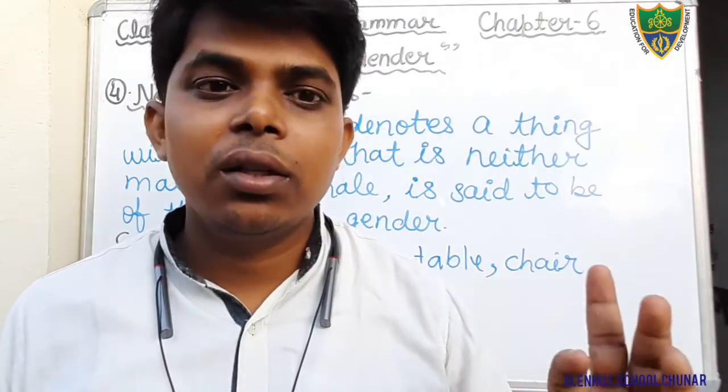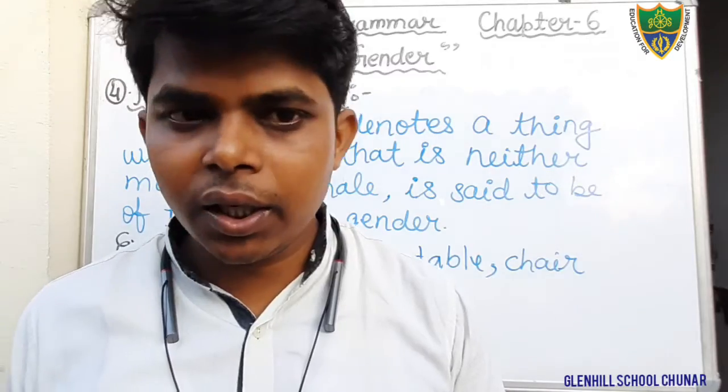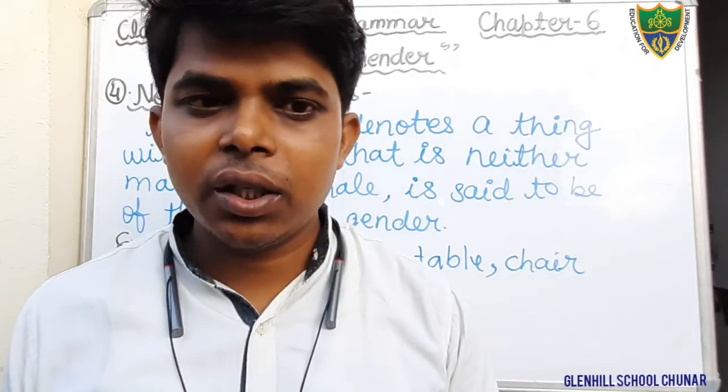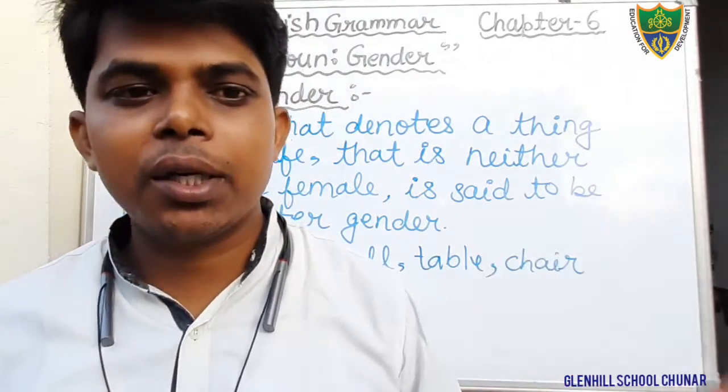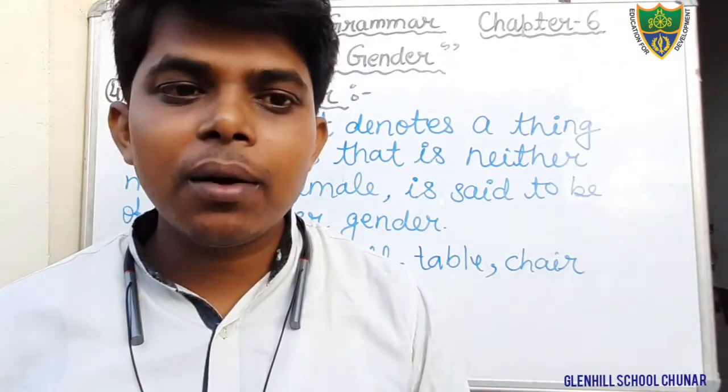What are they? Masculine gender, feminine gender, common gender, and neuter gender. I hope that you all have written the meaning of all kinds of gender with example.